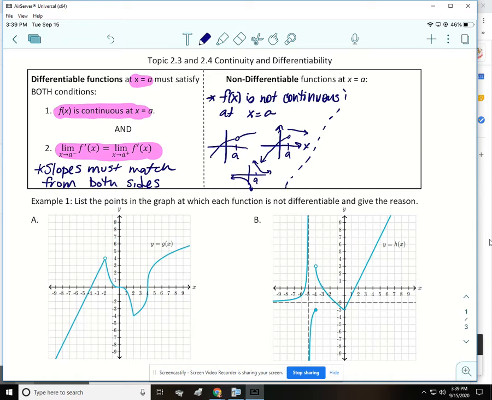All right, it could be a situation where the slopes from both sides don't match. Right, that's when you get kind of a sharp turn. That function would not be differentiable at a, even though it is continuous at a, it's not differentiable at a. And then the last situation is when the slope is undefined.